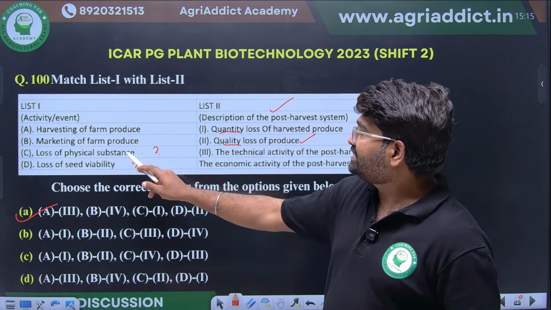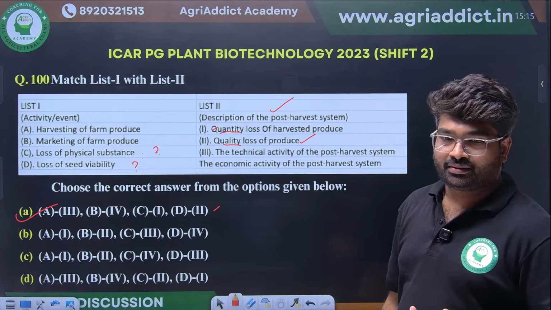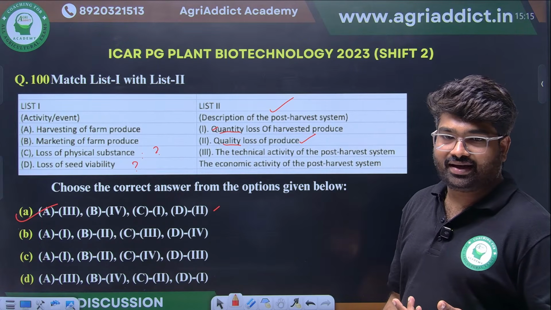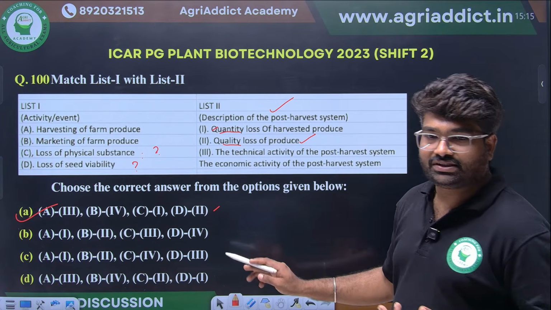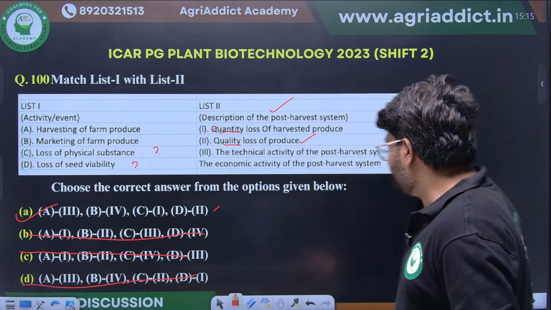Loss of physical substance is quantity. We have solved it like this. Clear? This is a simple question, just do it by the elimination method. So option A will be the right option.